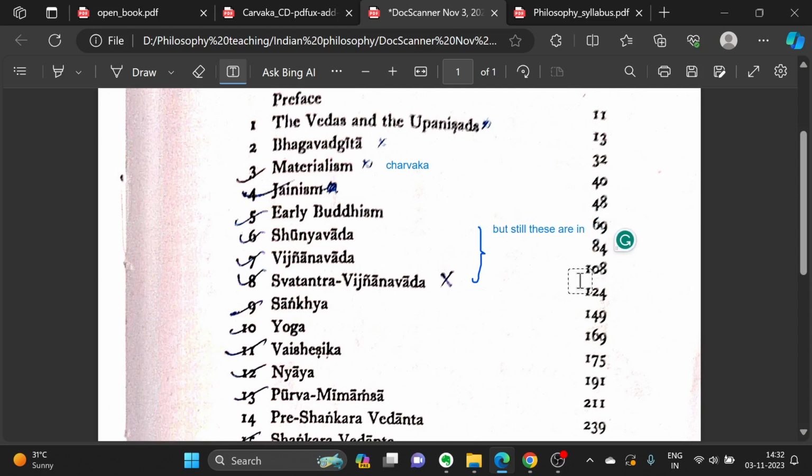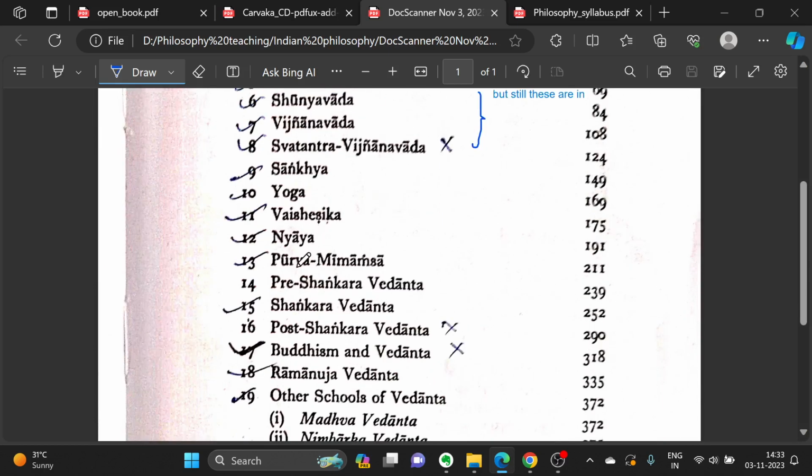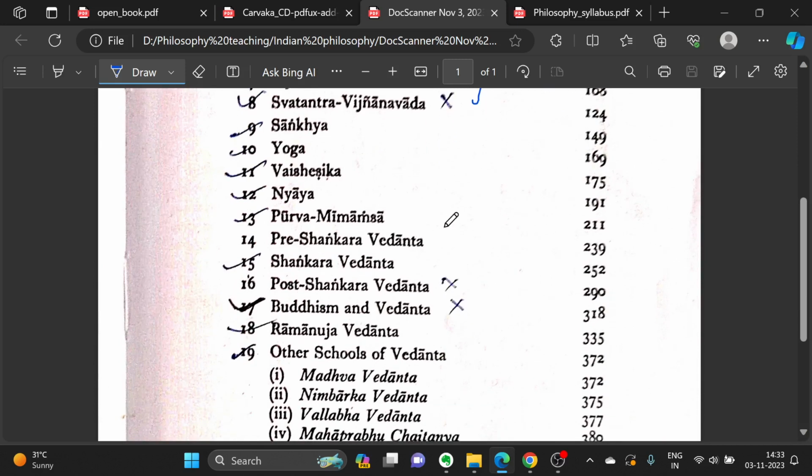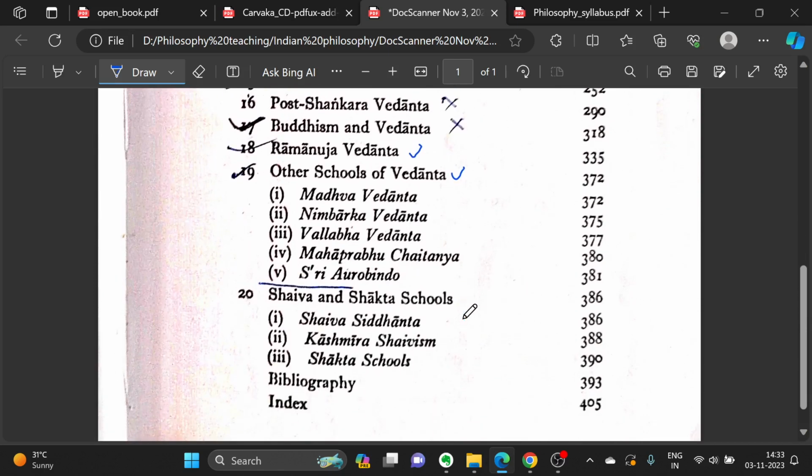So UPSC can ask some random kind of question deep within from these chapters, but we will not go into that much detail because it is not required and the cost to benefit ratio will not be there. Then Sankhya, Yog, Vaisheshik, Nyaya, Purva Mimamsa, these five chapters are very important. Then pre Shankara Vedanta, we can leave this chapter, it is not required. And Shankara Vedanta is good, it is required, it is in the syllabus. Then Ramanuja Vedanta is required, and this other school of Vedanta is required. So these are the main chapters.